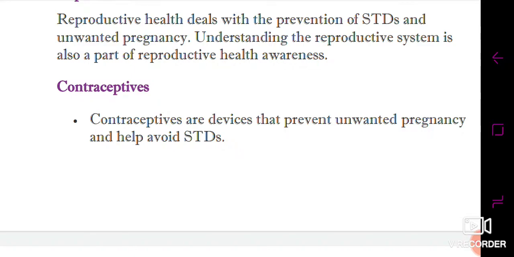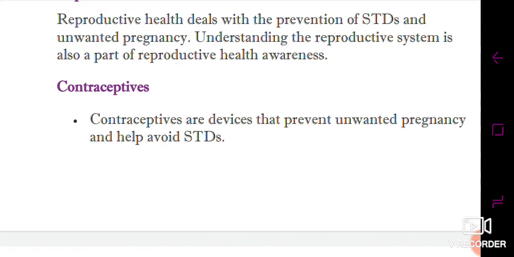The next contraceptive method is the chemical methods, or we can say the oral contraceptives, by which girls or females take oral pills or the unwanted 72 pills, which are responsible for avoidance of pregnancy.